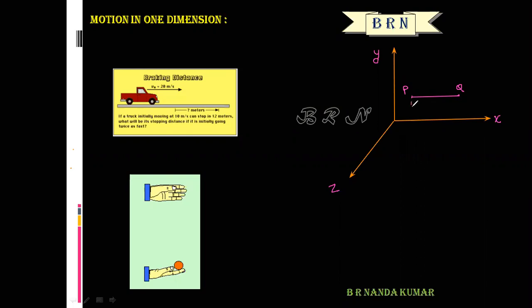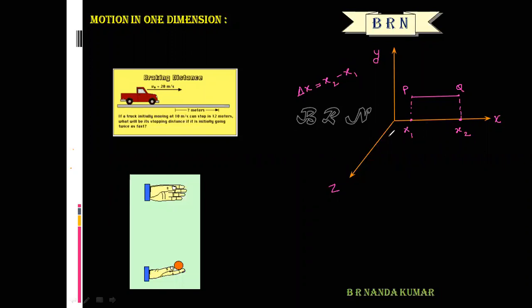The initial position of the particle is x1, and the final position is x2. So what is the change in position of the particle? The change in position is x2 minus x1.